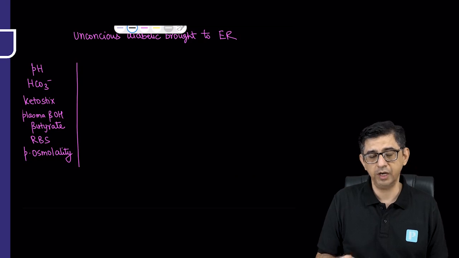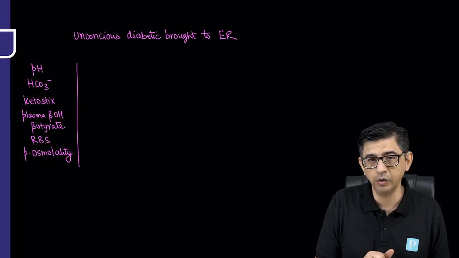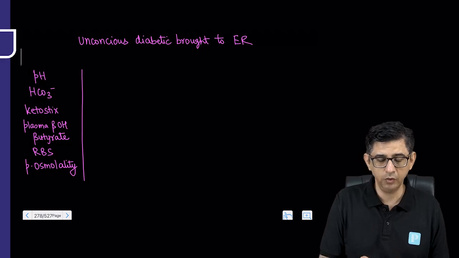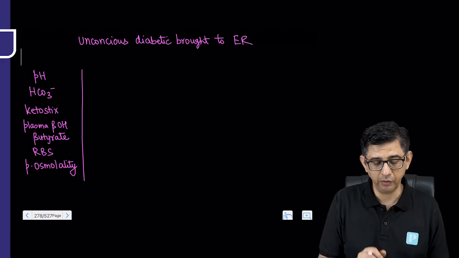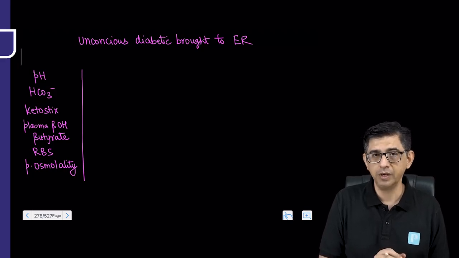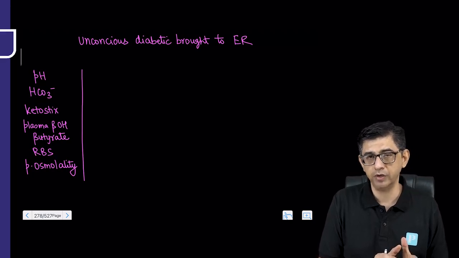A lot of questions in this topic will begin by saying an unconscious diabetic patient is brought into the emergency room, and then they will give you pH, bicarbonate values, keto sticks, plasma beta hydroxybutyrate values, random blood sugar, and plasma osmolarity. Please be clear that keto sticks are not very good at picking up beta hydroxybutyrate.